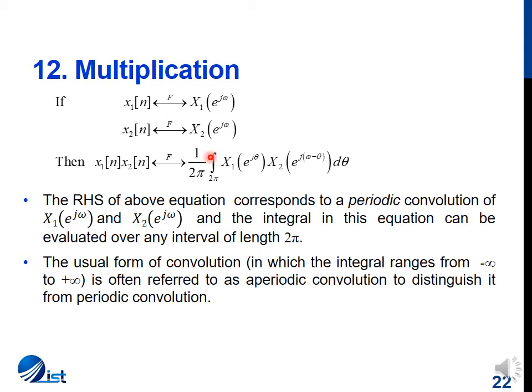However, we know that the signals X1 of e^jω and X2 of e^jω are periodic over a period of 2π. So the integration, or the convolution, that we are going to do is over an interval of length 2π. This convolution is known as periodic convolution. In contrast, we have done aperiodic convolution, where the integral ranged from minus infinity to infinity. This is sometimes also known as the periodic convolution property.